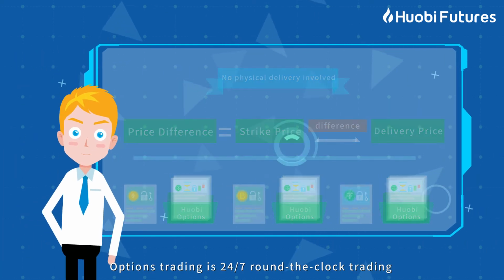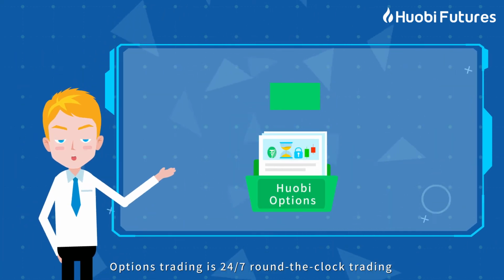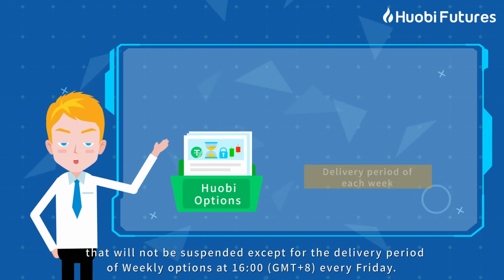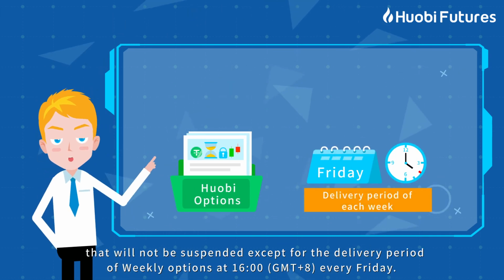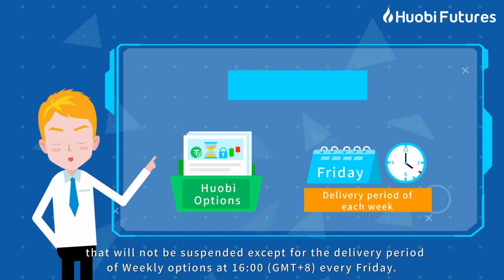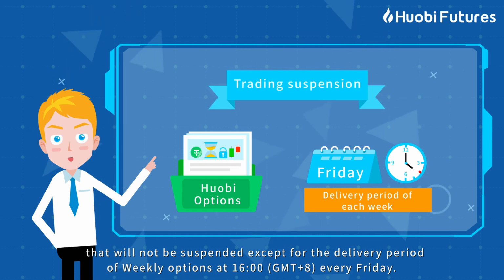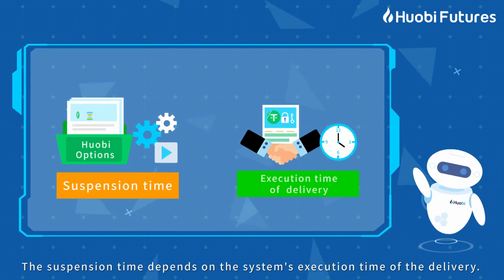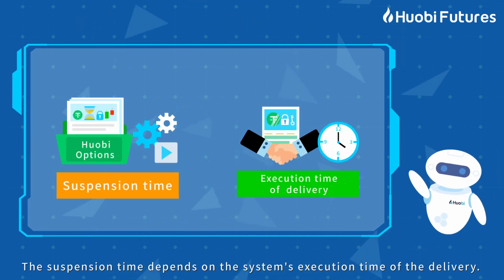Options trading is 24x7 round-the-clock trading that will not be suspended except for the delivery period of weekly options at 16 o'clock GMT+8 every Friday. The suspension time depends on the system's execution time of the delivery.